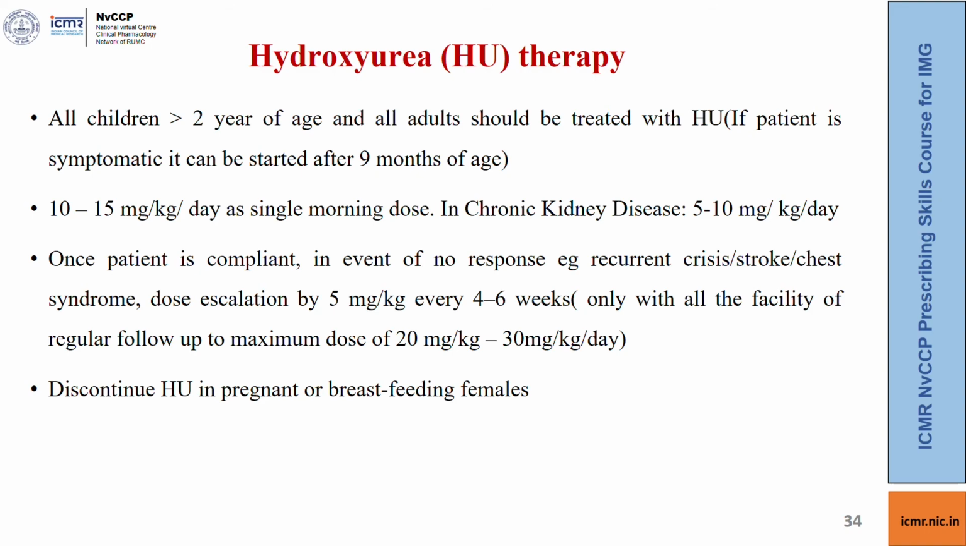Once the patient is compliant, in the event of no response, for example, if the patient has recurrent crisis or stroke or acute chest syndrome, dose escalation can be done by 5 mg per kg every 4 to 6 weeks to a maximum of 20 to 30 mg per kg per day. But this should be attempted only in a facility where you can follow up the patient.